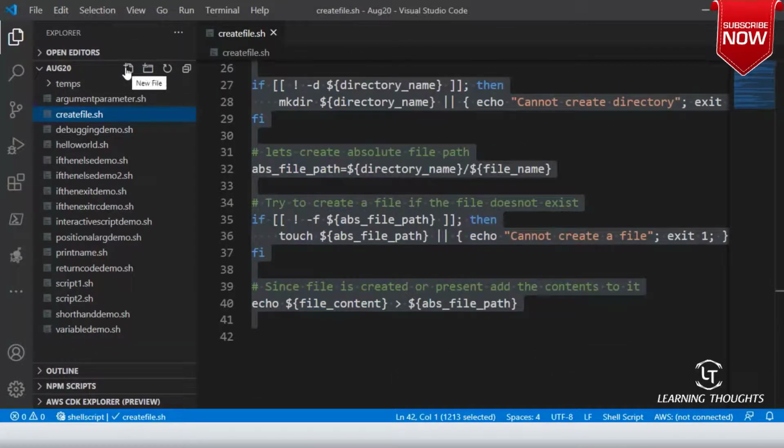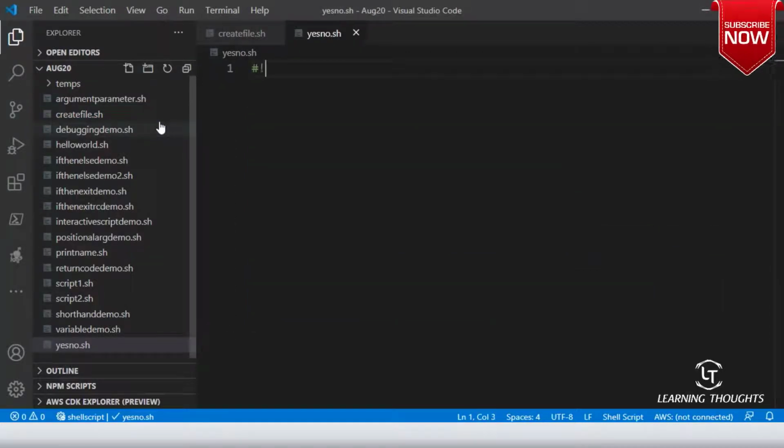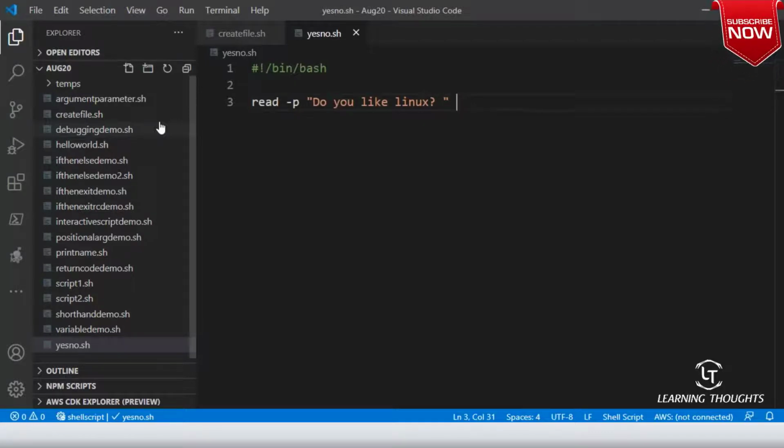Oh man, it has already passed 6. So last script of the day, sir. #!/bin/bash. Now read -p "Do you like Linux?" This is my question. And whatever response you give, I have stored it in a variable called reply.